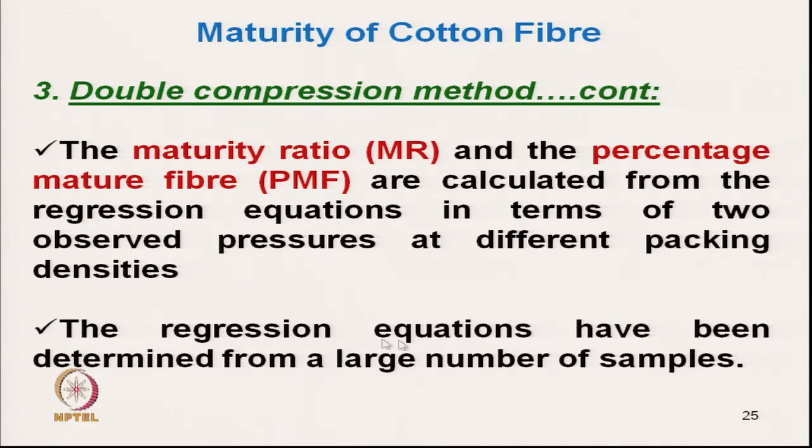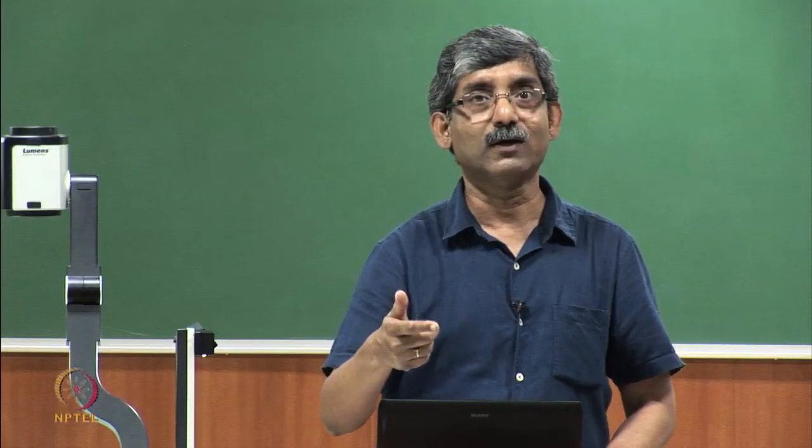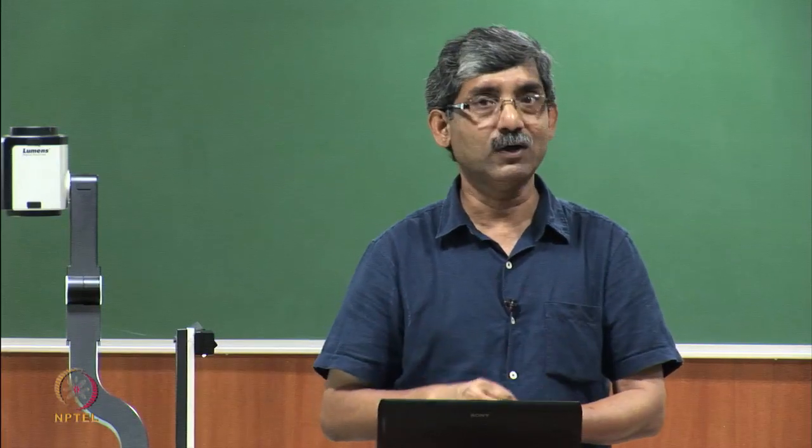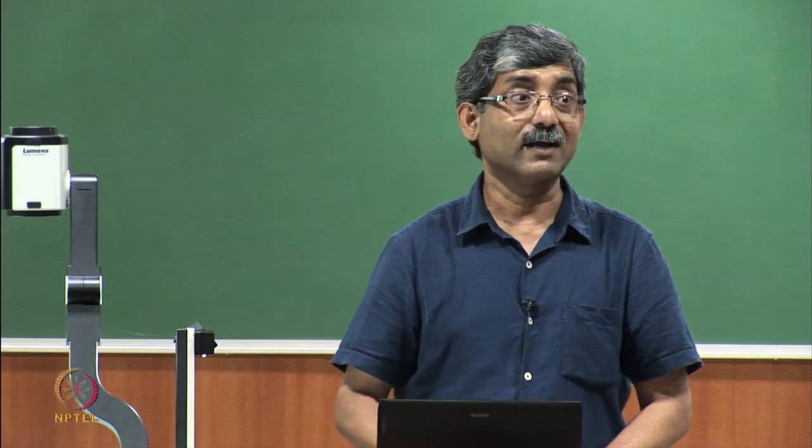The regression equations have been determined from a large number of samples. They have already been formed; the instrument only gives the pressure drop value, and automatically converts it to maturity ratio and percent mature fiber. This process is known as the double compression technique. Third is the caustic air method.